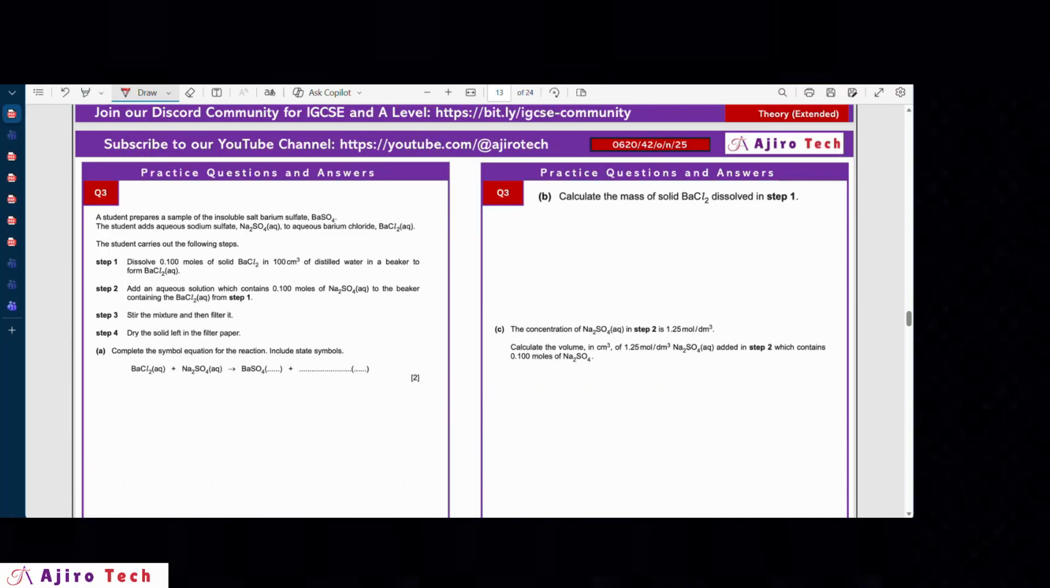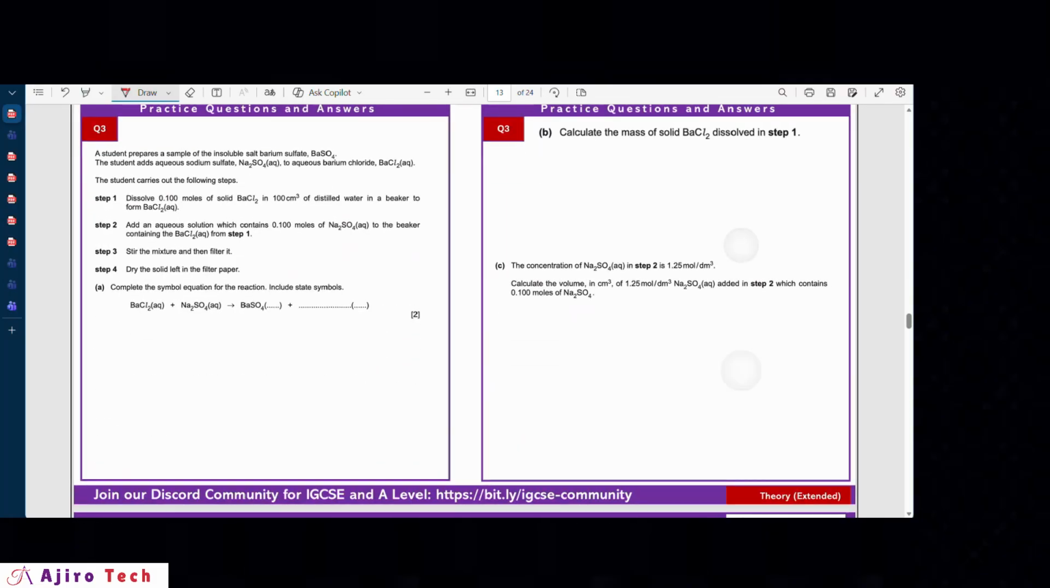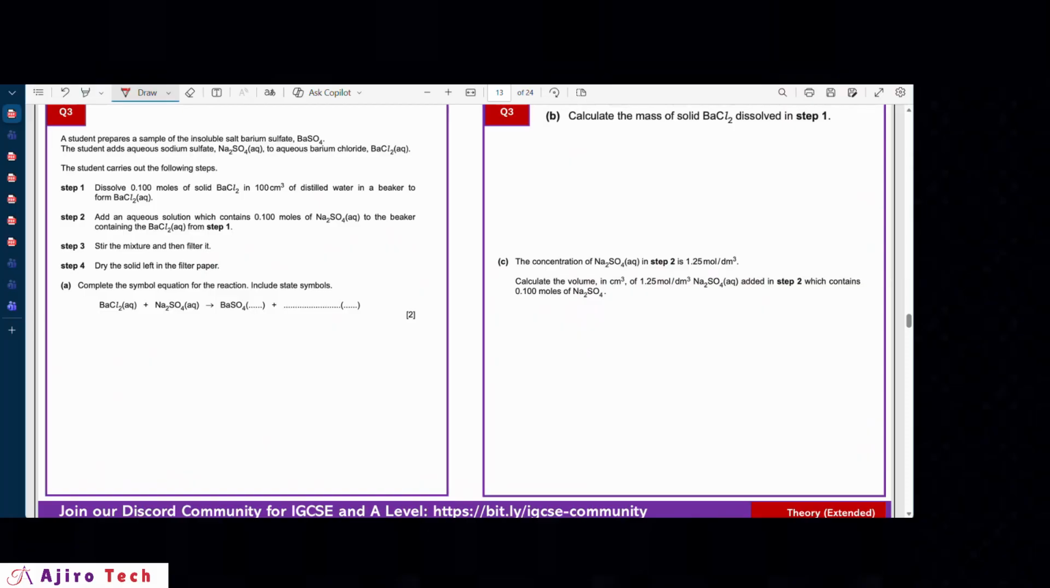Okay, we move to the next one. The student prepares a sample of the insoluble salt barium sulfate. The student adds aqueous sodium sulfate to aqueous barium chloride. So remember when you're preparing an insoluble salt, you need 2 soluble salts. Preparing an insoluble salt is precipitation. All right, so the student carries out the following steps. All of this information is there. So let's start with answering the questions.